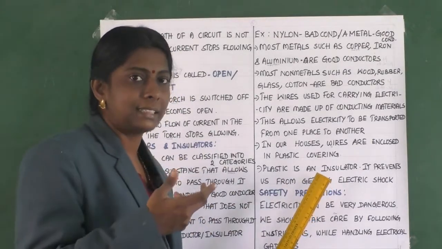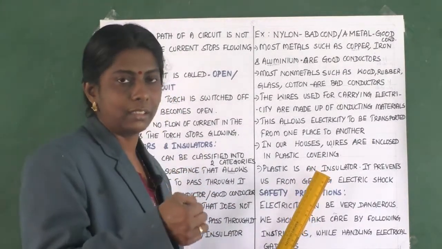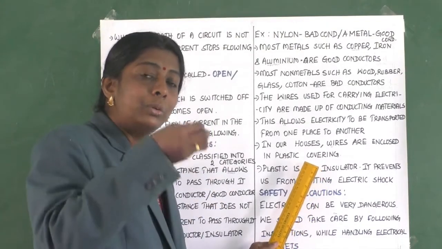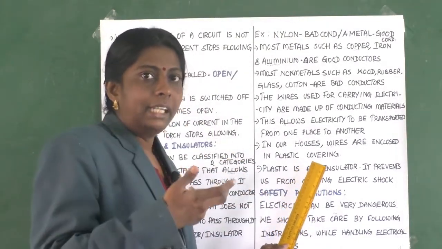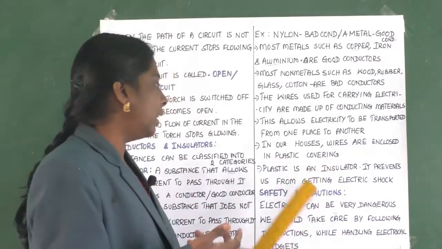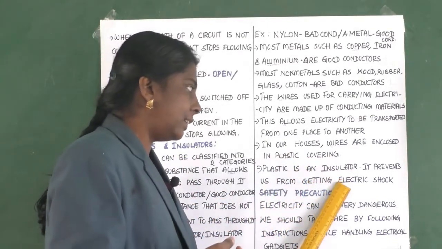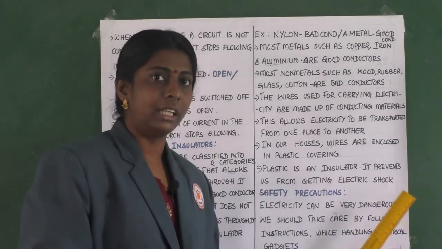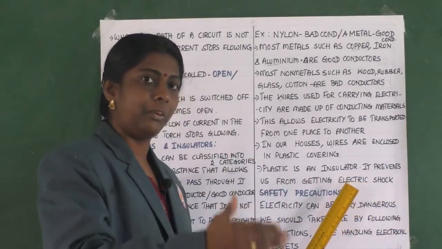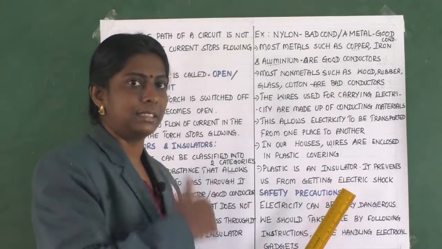Why are they using plastic? Because it is an insulator, so that the person who is touching the wire will not get any electric shocks. Plastic is an insulator. It prevents us from getting electric shock. That's why they have wrapped the wire with plastic materials.